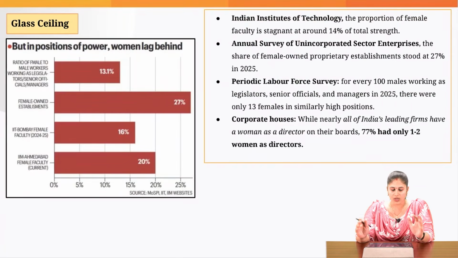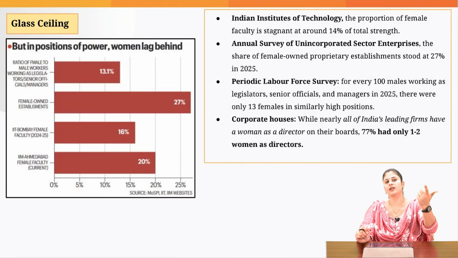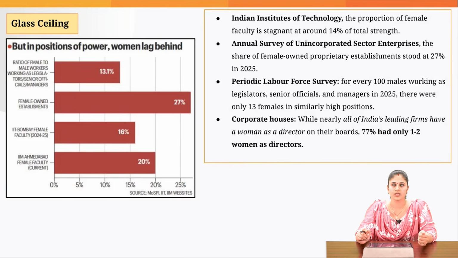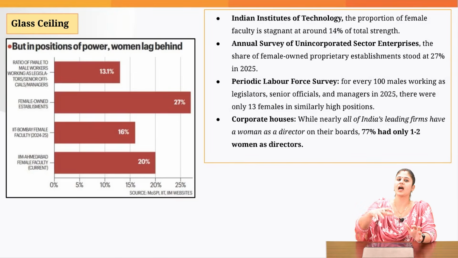Now, what is this phenomenon of glass ceiling? We understood what the female labor force participation rate is. Let's understand what this glass ceiling is. Glass ceiling simply tells us that beyond a particular position, women are not promoted. So there is an invisible glass ceiling beyond which women are not able to get promoted. That is the reason you will see that very few females are becoming top CEOs. They are becoming vice chancellors. So women are not provided with key leadership roles.